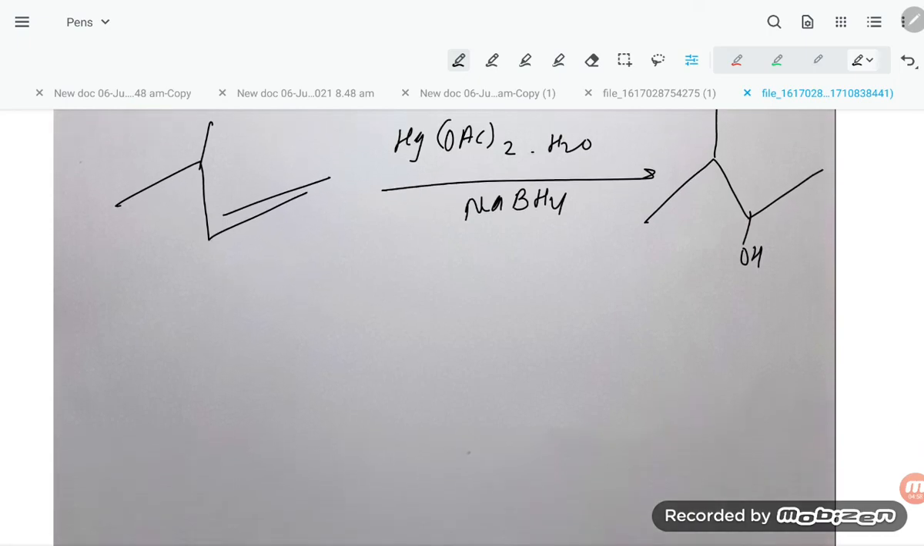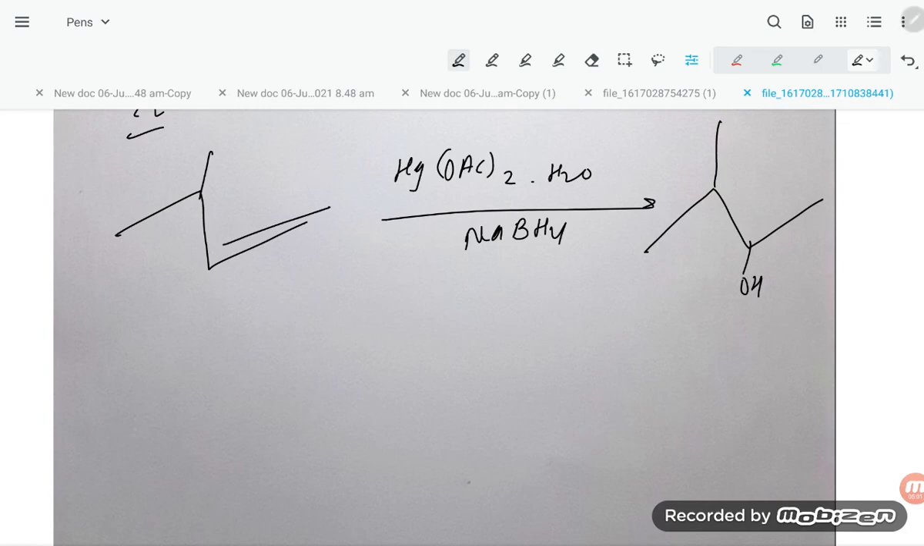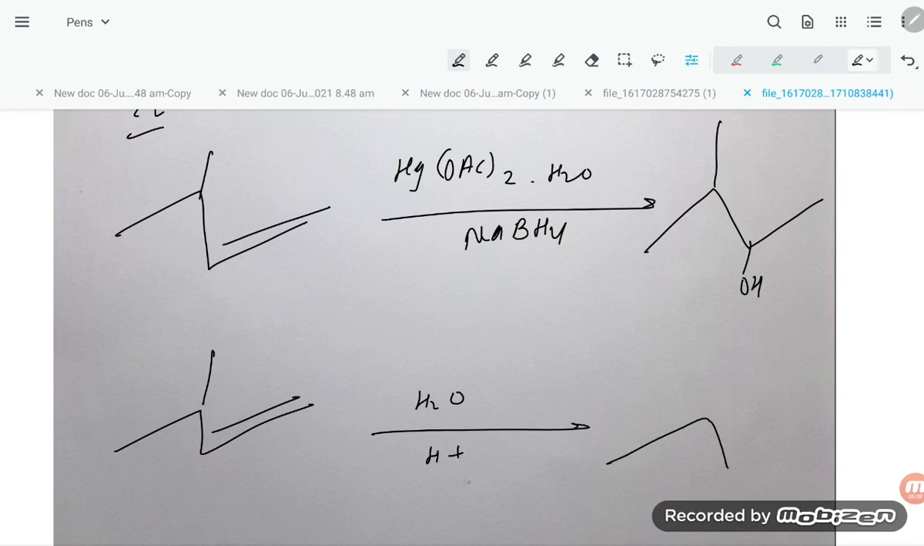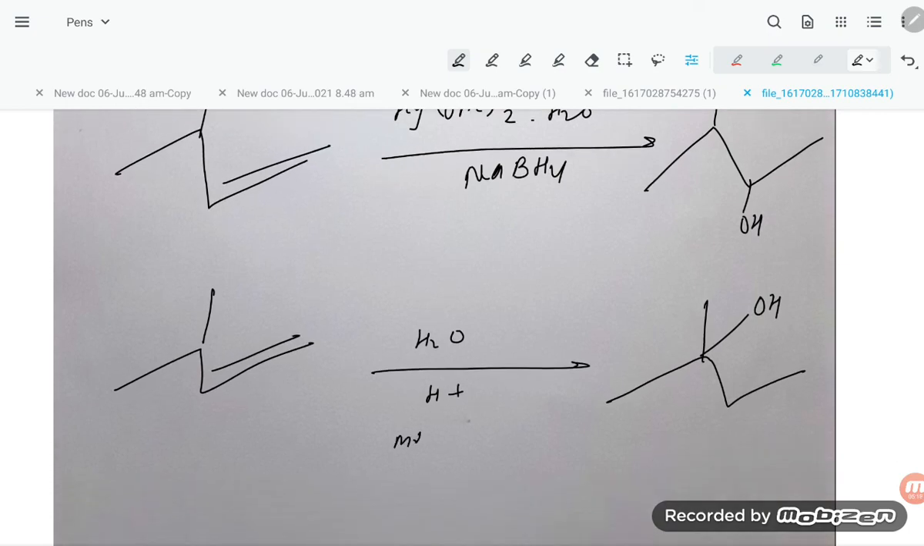This is the product. But one more thing you have to understand: if you are treating with H2O in the presence of H plus, the product you get is entirely different. This is that product. Here the methyl shift will come. But in oxymercuration-demercuration, there is no methyl shift, students. So we have to be very careful while solving problems.